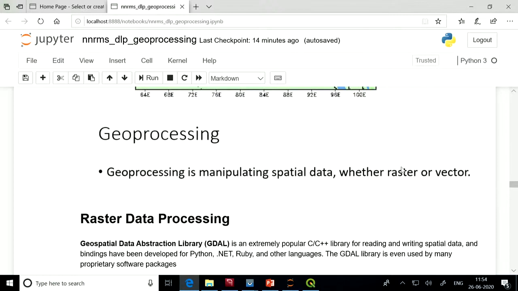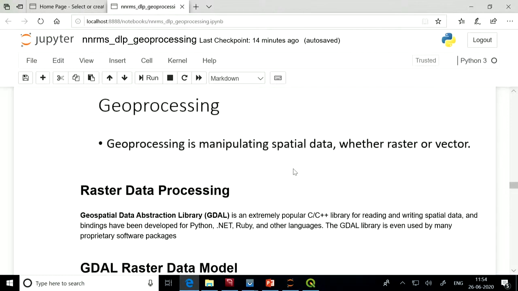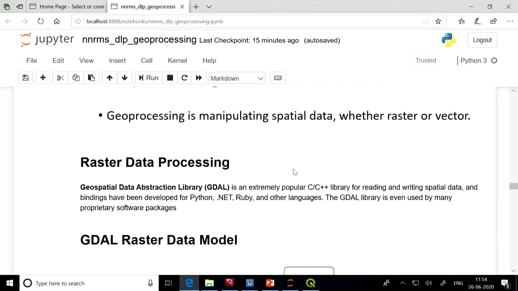For this demonstration, I will be using this Jupyter Notebook. Jupyter Notebook is an interactive Python environment. With Jupyter Notebook, you can write your code in your notebook, plot the data, visualize it, run step by step, save it and share it with your friends. I will be using this particular Anaconda Jupyter Notebook. First, for raster data processing, I will be using a library called Geospatial Data Abstraction Library,